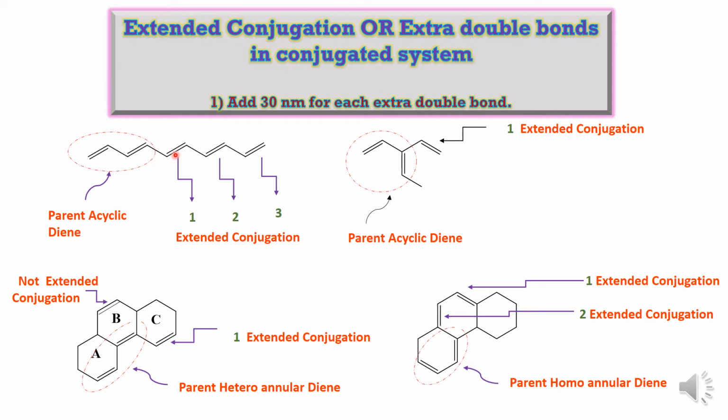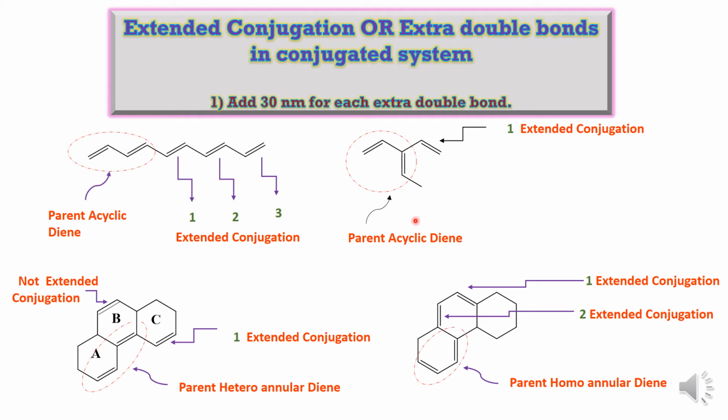And the remaining bonds are considered as extra double bonds. So 1, 2 and 3, these are the extended conjugation. So 3 double bonds are extra double bonds, and according to that we have to add 30 into 3, that is 90 nanometer. For each double bond we have to add 30 nanometer.